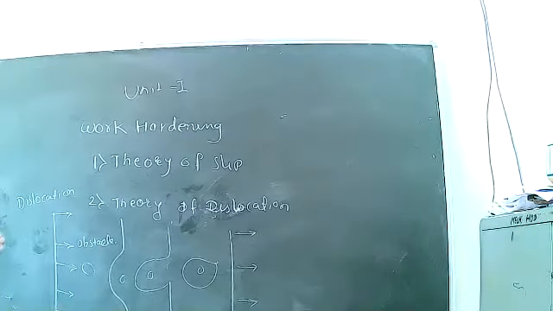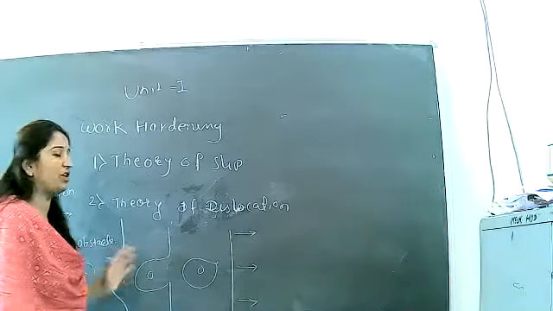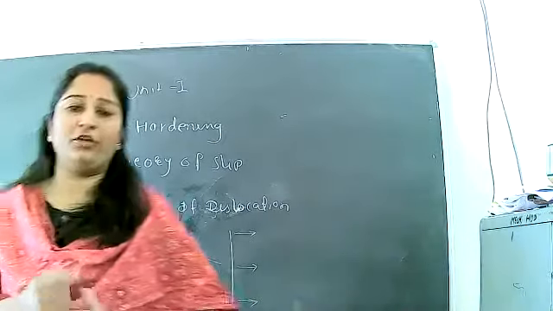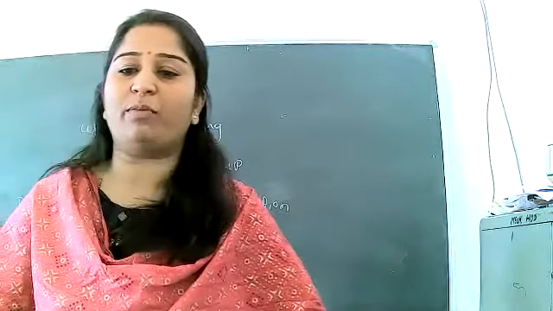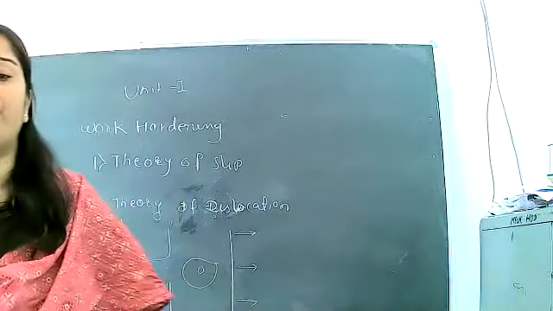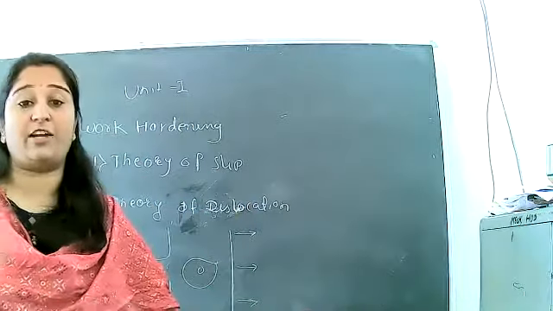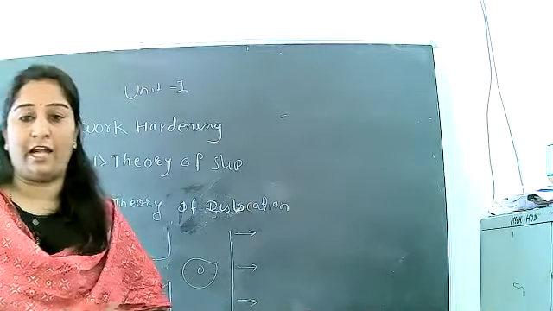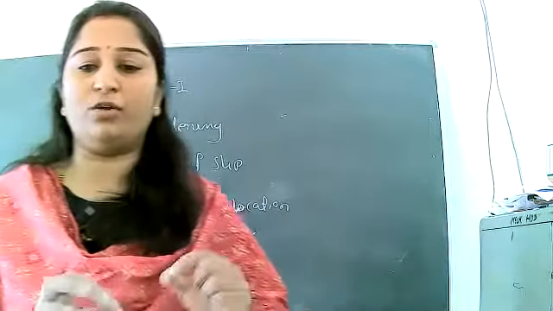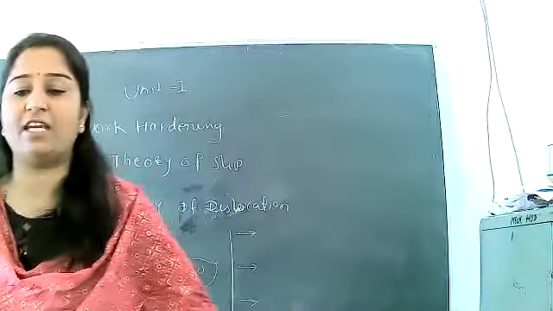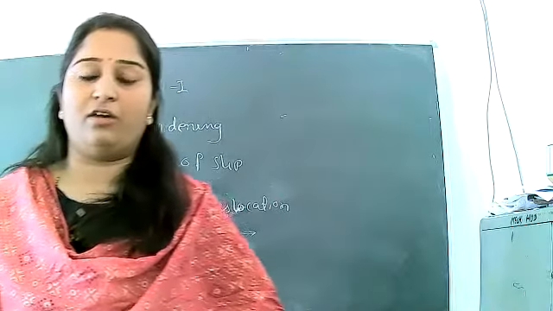Now, see, I draw the diagram of the theory of dislocation over here. As we know, dislocation is caused due to the presence or absence of an extra atomic plane in the crystal structure. This dislocation occurs during plastic deformation due to mechanical pressure applied on the metal.